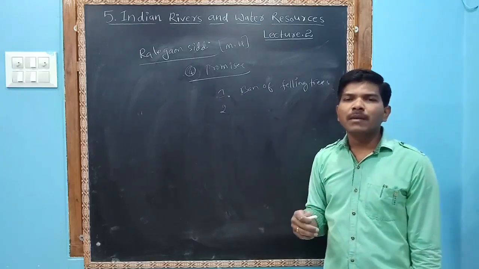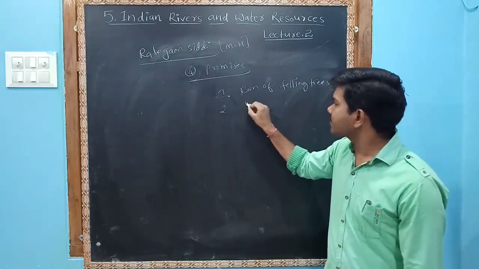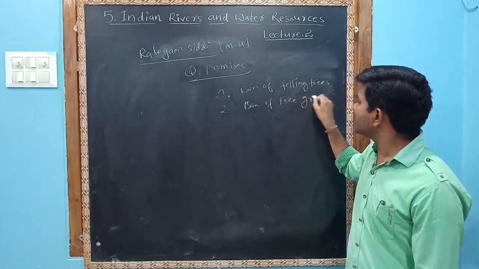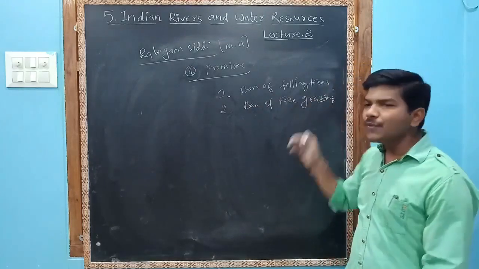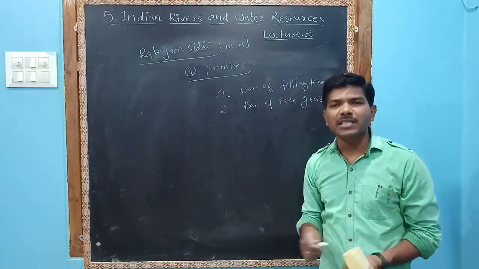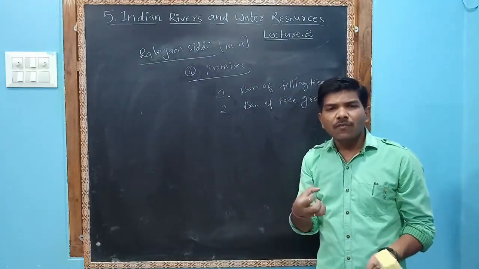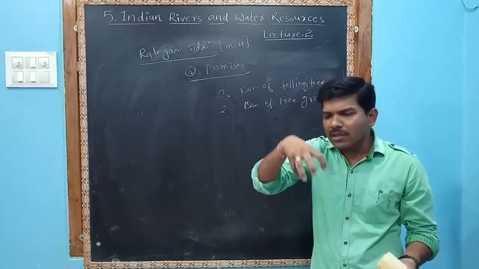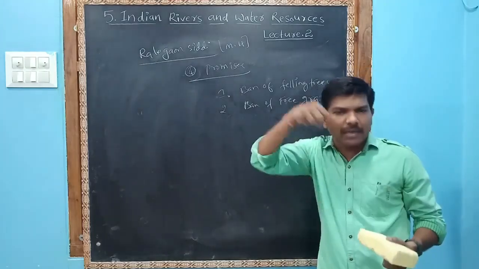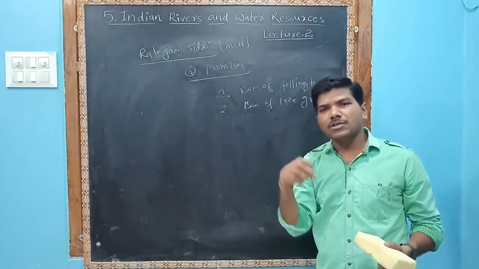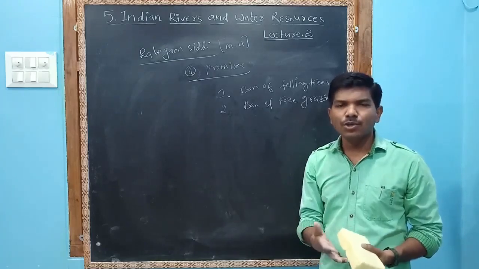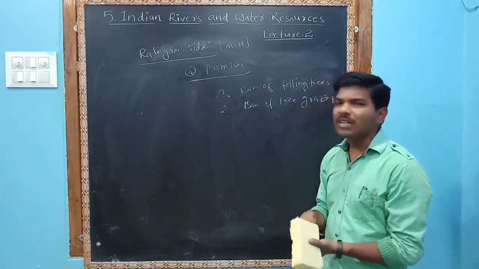The second important one is a ban on free grazing. If we leave the cattle for grazing, they will pluck the grass. Whenever you cut the grass, it can grow again. But whenever we leave the cattle, they pluck the grass out. Due to that, soil erosion increases, and huge soil erosion takes place.